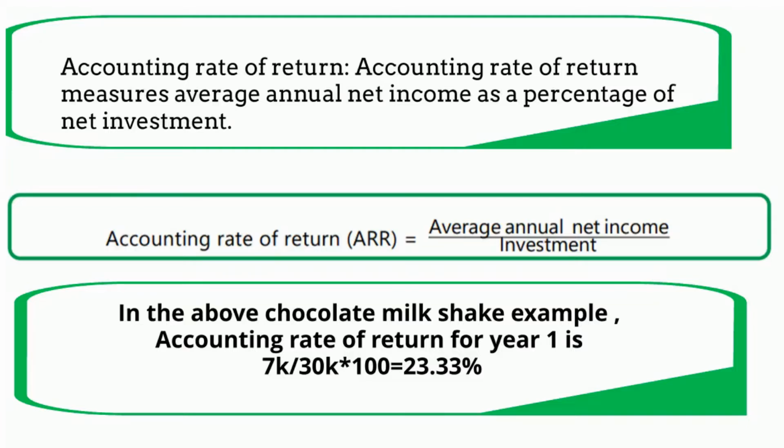So let's say in the same above example of the chocolate milkshake factory, in year one we are getting an income of $7,000 while we have invested $30,000. The return from that project is 7,000 divided by 30,000 into 100, which works out to 23.33%. This is the way in which accounting rate of return is measured. Now if you see the accounting rate of return definition, it says accounting rate of return measures average annual net income as a percentage of net investment.